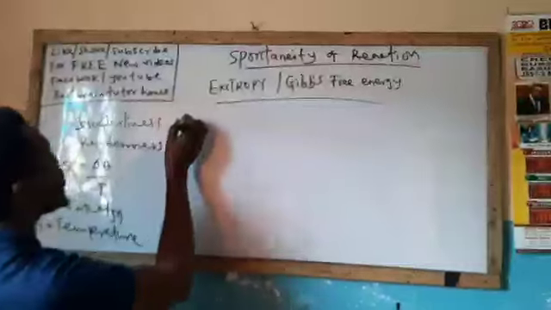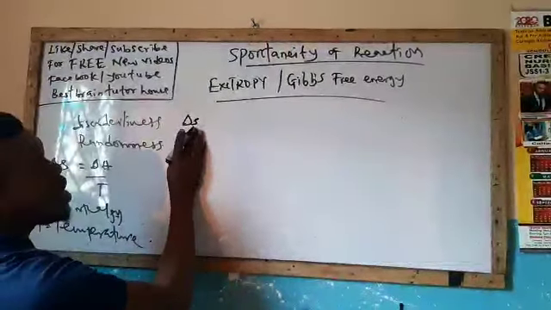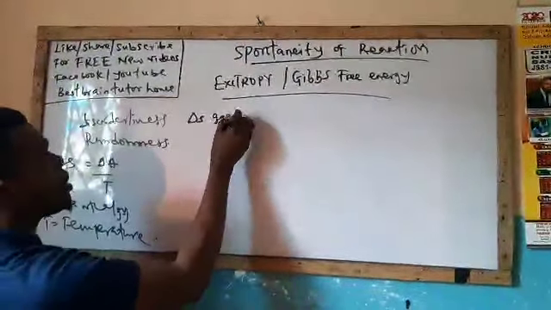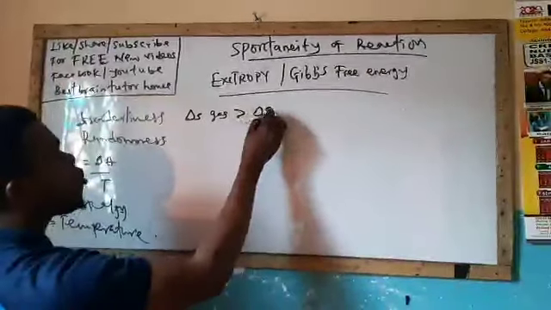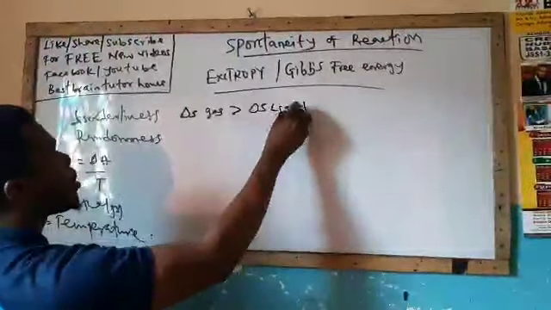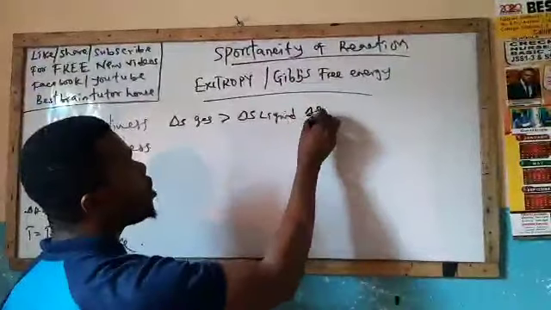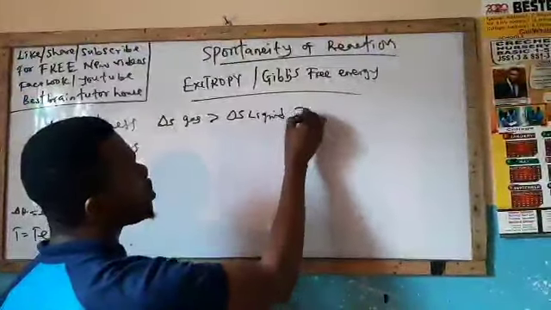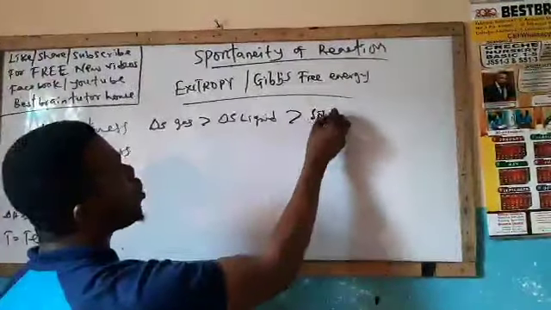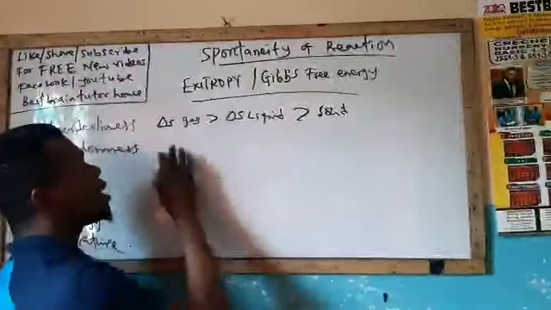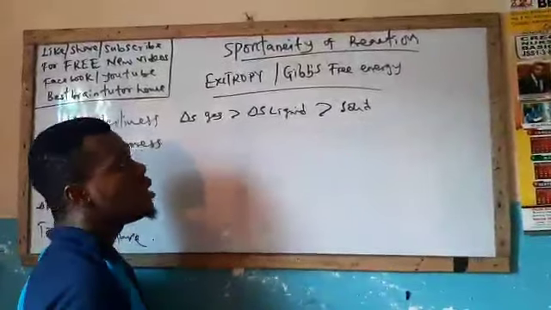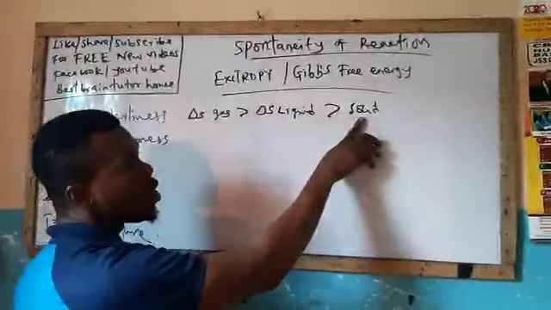Now, going with this chart, we can say entropy of gas is greater than entropy of liquid, and then the least is entropy of solid. That's to say that gas has the highest entropy, then the next is liquid, then the least is solid.